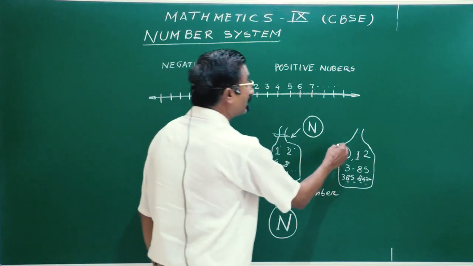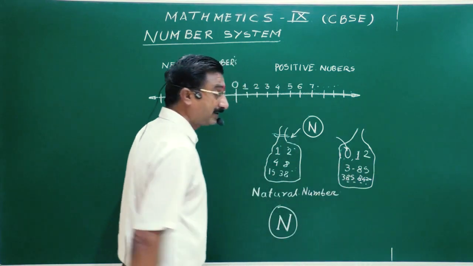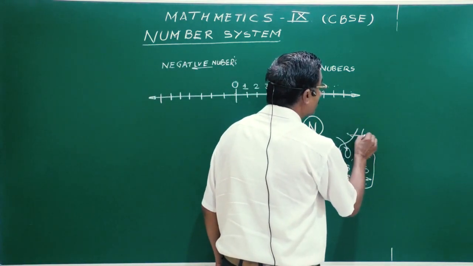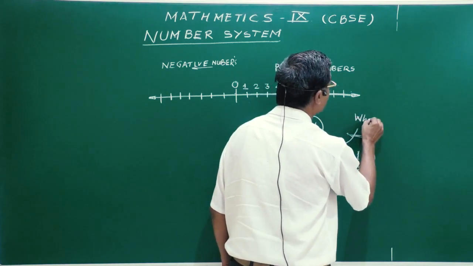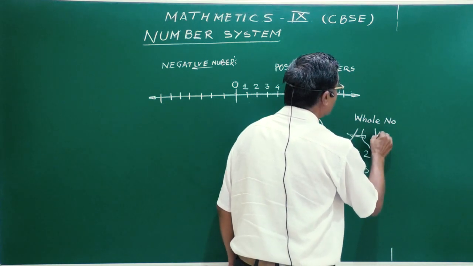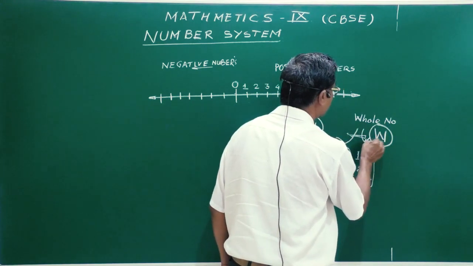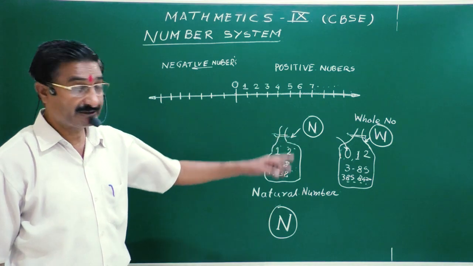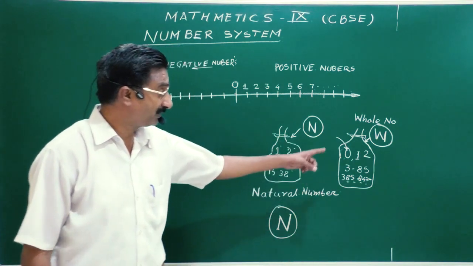What is important here is that he kept 0 in the bag. Now this becomes whole number, and it is indicated by capital W as shown in the board.